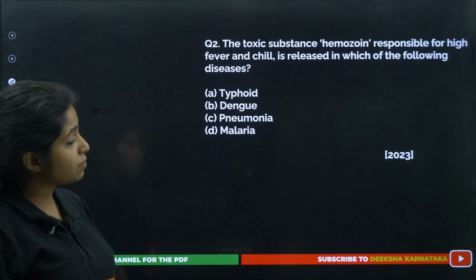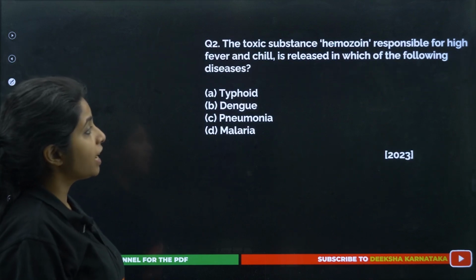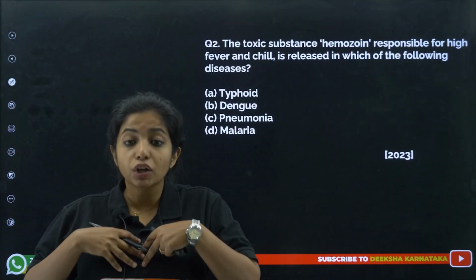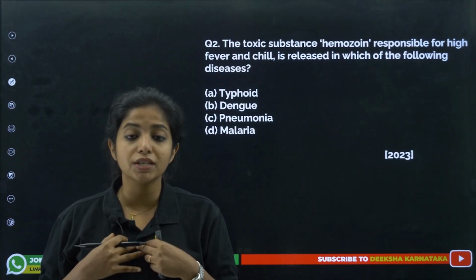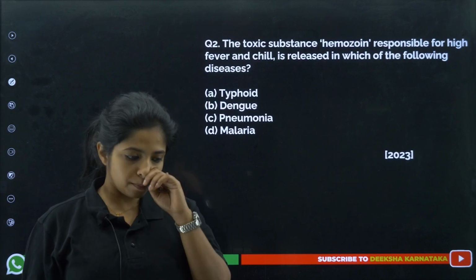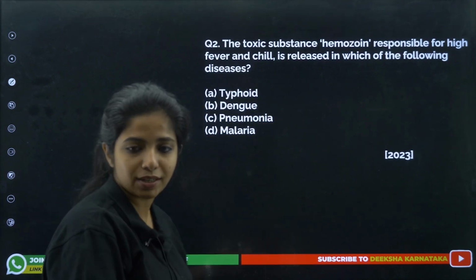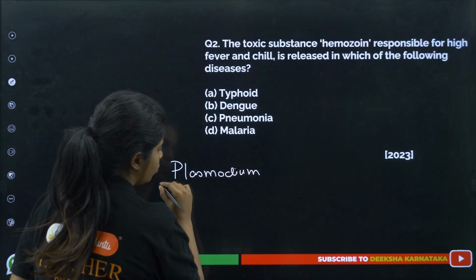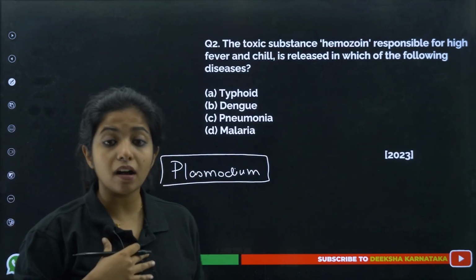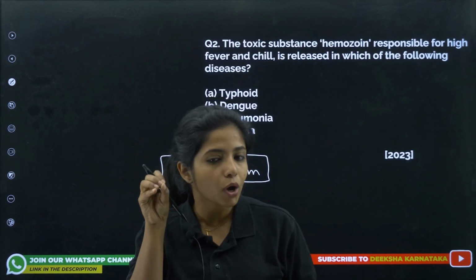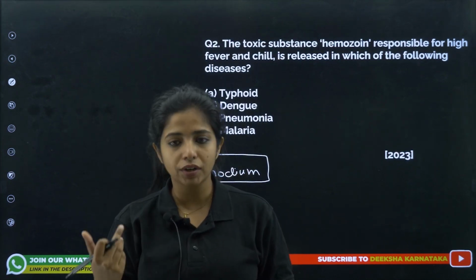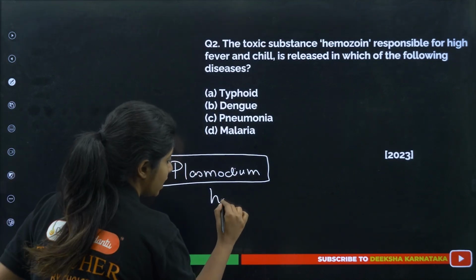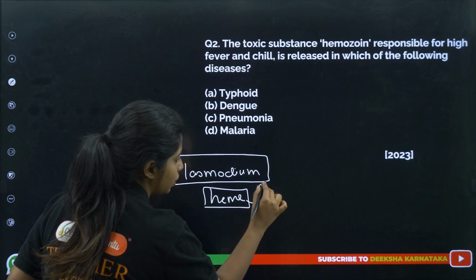Next, the toxic substance hemozoin responsible for high fever and chill is released in which of the following diseases? Hemozoin is being released in our human body itself. When the malarial parasite Plasmodium, one of its stages, resides in our RBC, red blood cells, it feeds on the hemoglobin and breaks it down into heme and globin. But this heme is kind of toxic for the parasite.